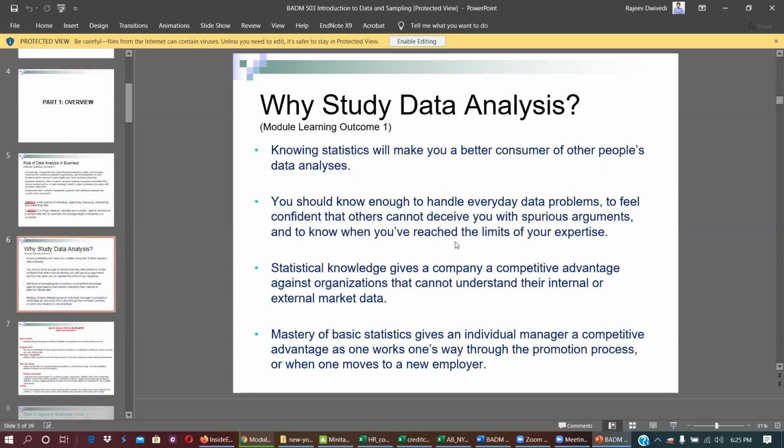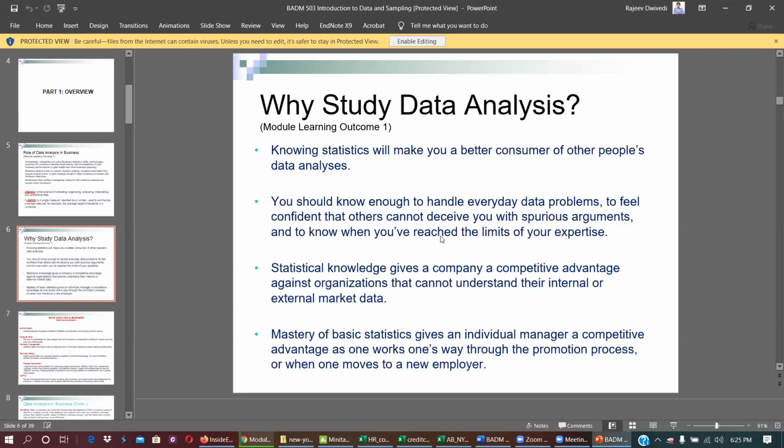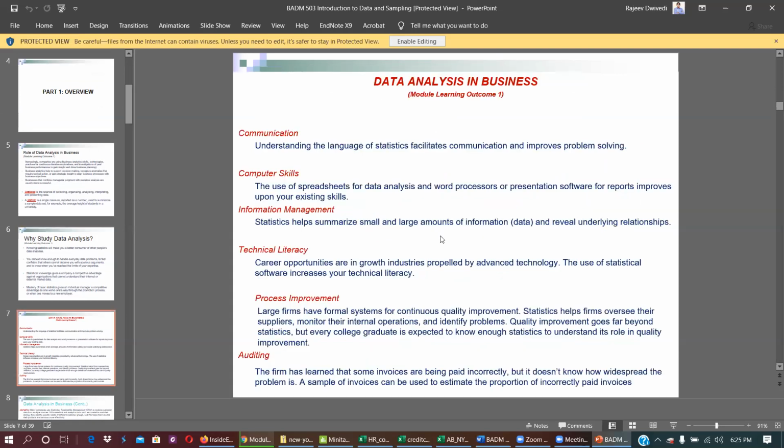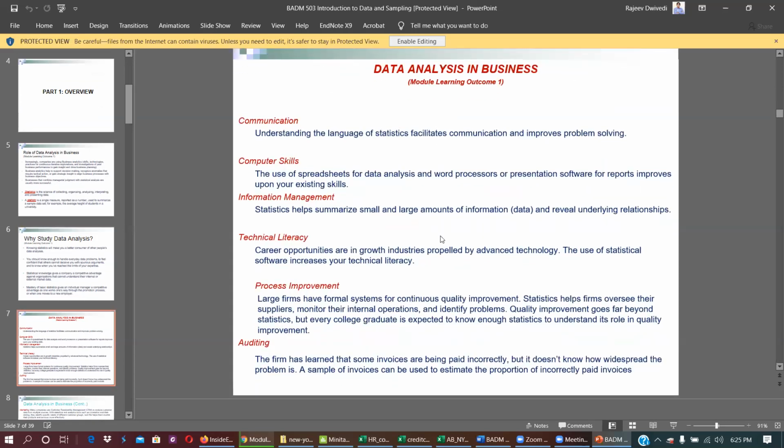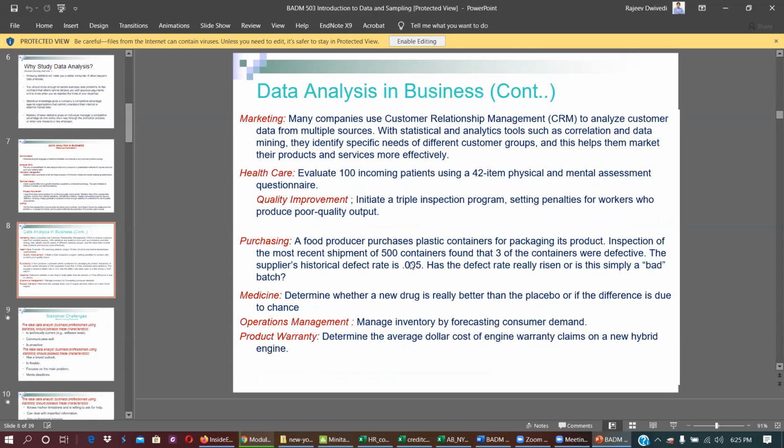The second part is that there are 2 types of statistics: descriptive statistics and inferential statistics. These are the theoretical parts that you can read.